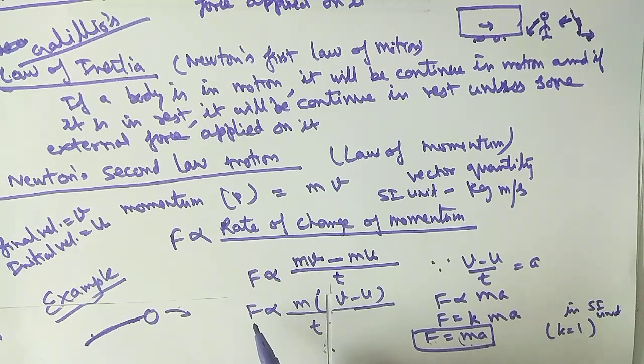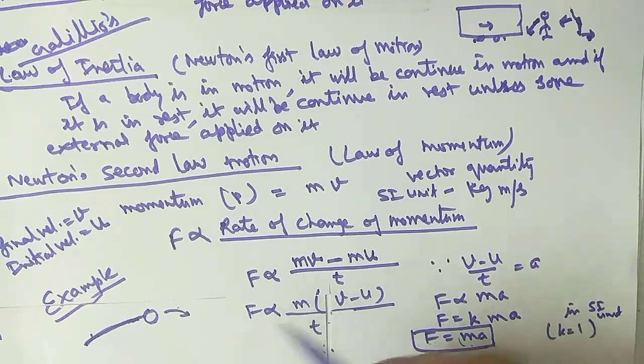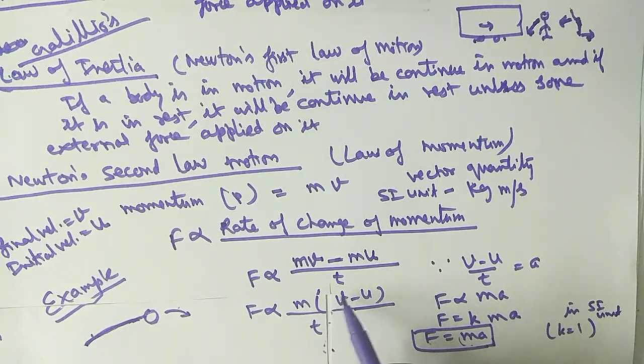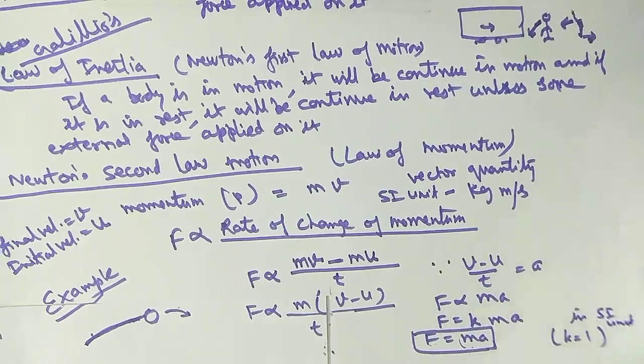The player may be injured. So to stop the ball, the player increases his time in stopping so that the force becomes less. If we increase the time, then force will be less. So this is Newton's second law of motion.